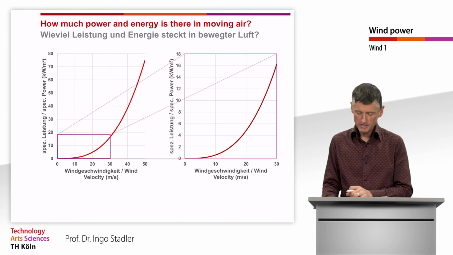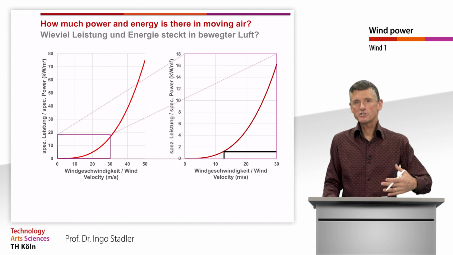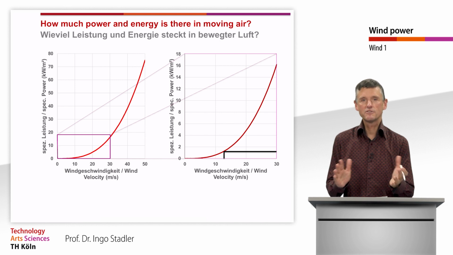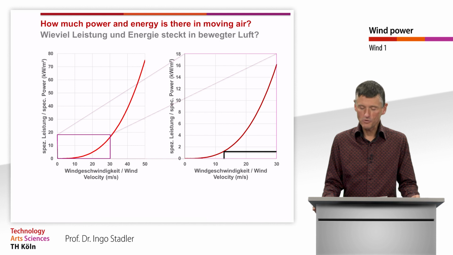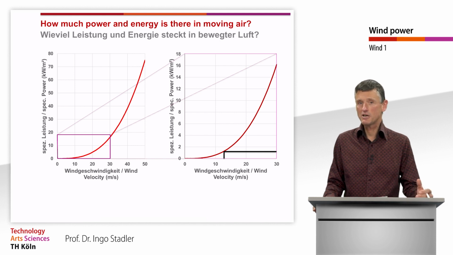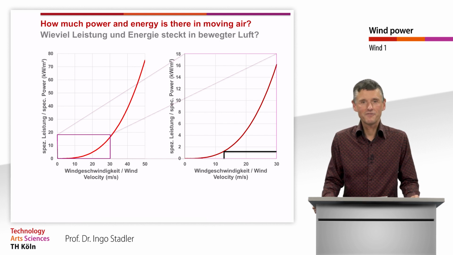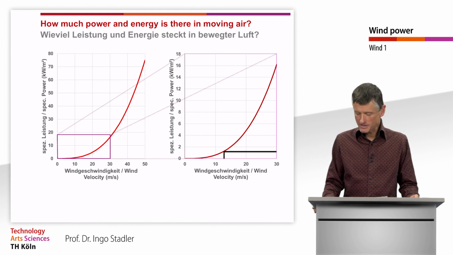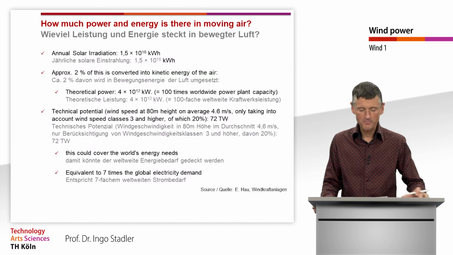Quite interesting is that nowadays wind turbines reach their nominal power already at a wind speed between 10 and 15 meters per second. And there we see how low that is in the specific power. Nevertheless, in the lecture later we will learn why it is meaningful to have exactly this nominal wind speed in this area. That is just an outlook for future lectures.